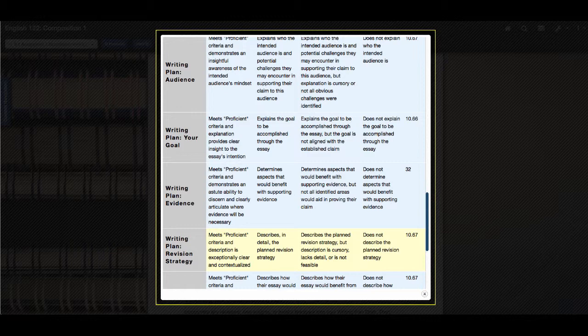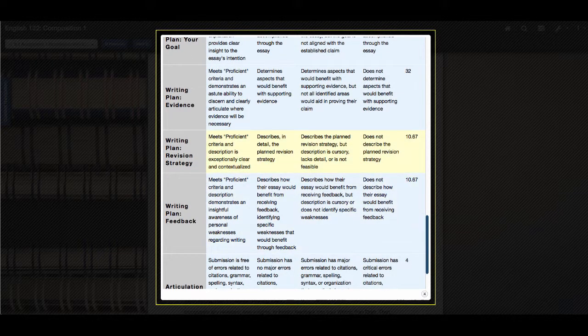The writing plan evidence. This is a huge category. It's worth 32 points. This is where you're going to actually go into the readings and find text evidence that you are going to include in the paper. You do need to include actual text evidence, not, oh, I need to find this part, or I need to look at this part or look it up. In order to get full credit on this point, you must actually provide that evidence with an in-text citation.